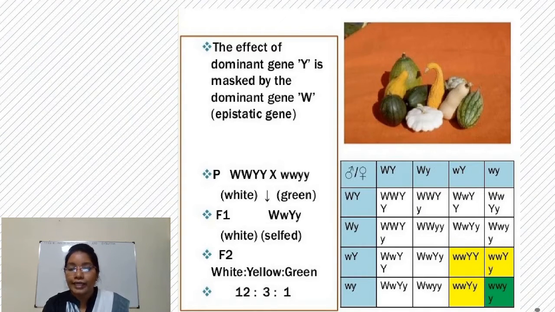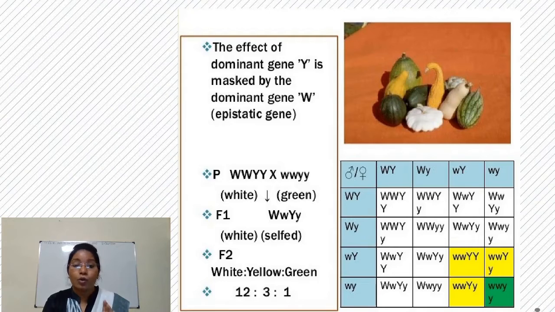So, yellow color is due to capital Y. So, there are three varieties with capital Y: small w, capital Y, capital Y, and small w, capital Y, small y. So, whenever there is a small w with capital Y is dominant, it expresses yellow color. So, here 3 are yellow, and the only recessive offspring, that is small w, small y is green.